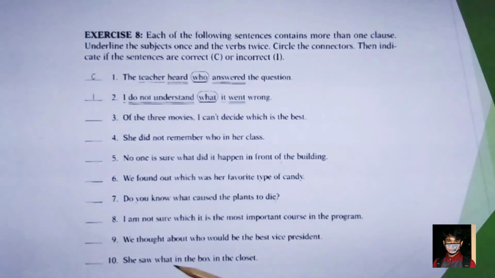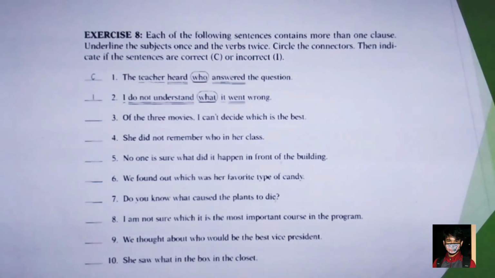Where is the verb here? So there's no verb here. So the sentence is incorrect. Why? Because there is no was. The to be is supposed to be was. Why was? Because saw is past tense. She saw what was in the box in the closet.